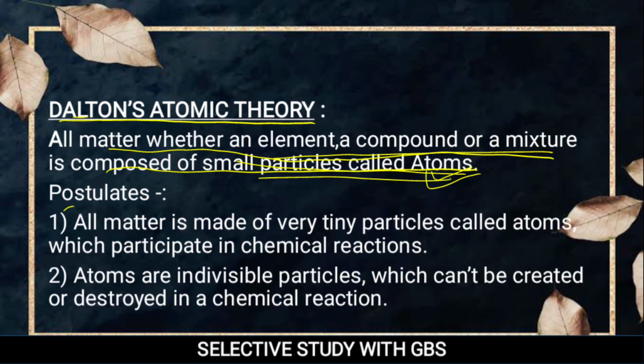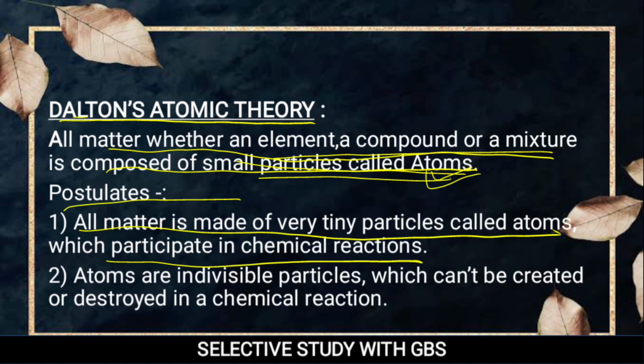So he just added some other points, that is called his postulates. In the first point he told that all matter is made of very tiny particles called atoms, which participate in chemical reactions. These small particles cannot be further divided.